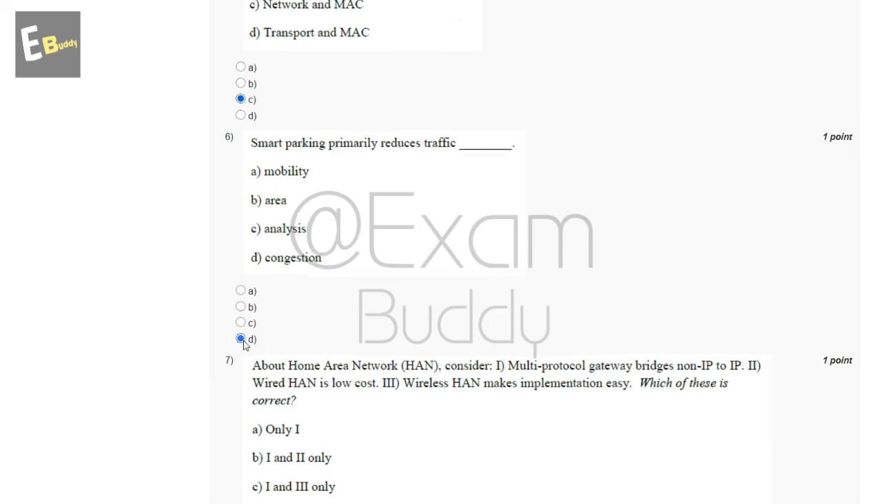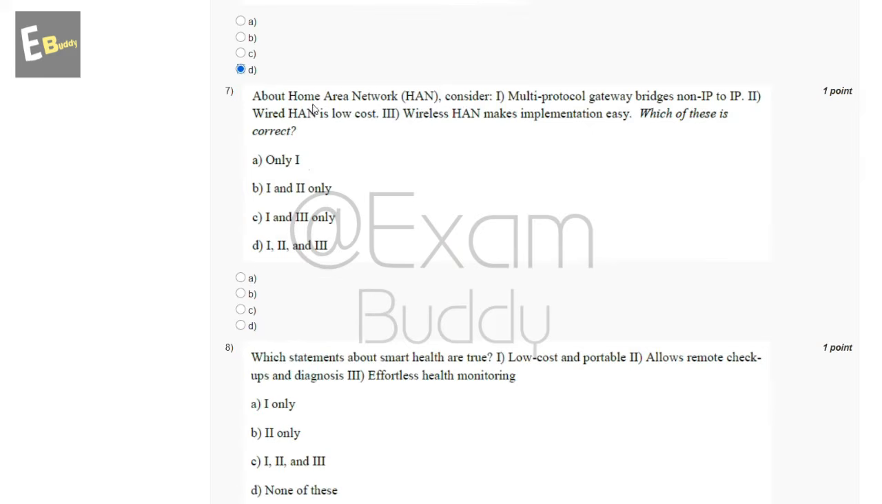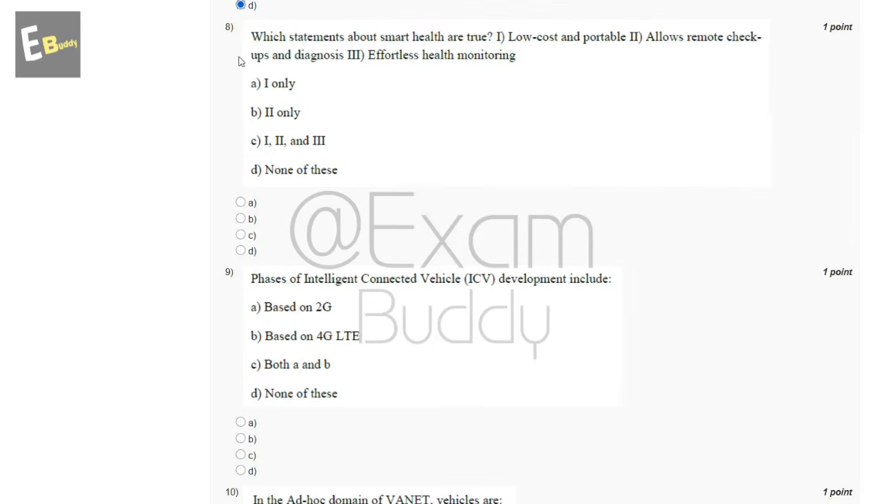Now the seventh question is about home area network. First, multi-protocol gateways bridge non-IP to IP. Second, wired HAN is low cost. Third, wireless HAN makes implementation easy. Which of these is correct? So these are the options, and the answer of our seventh question is D. First, second and third.